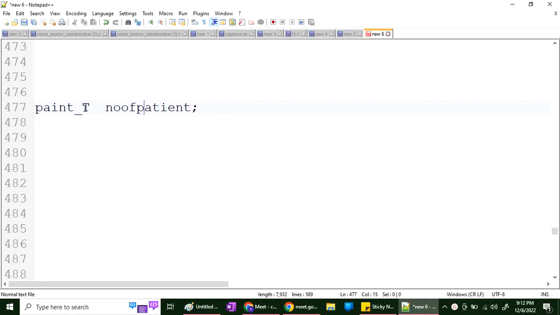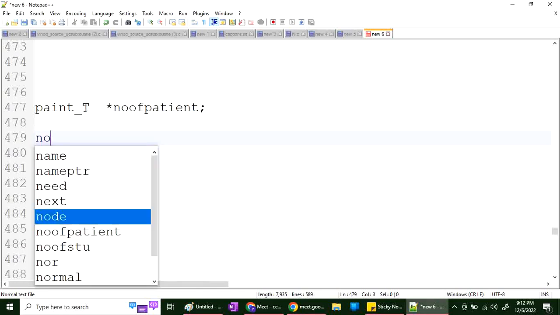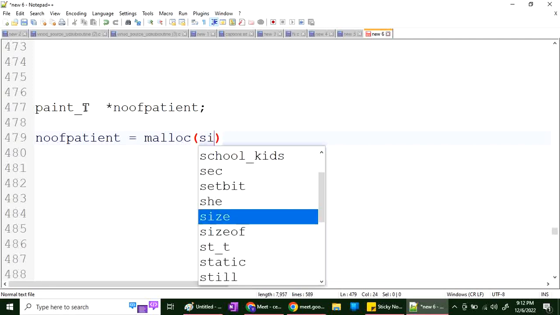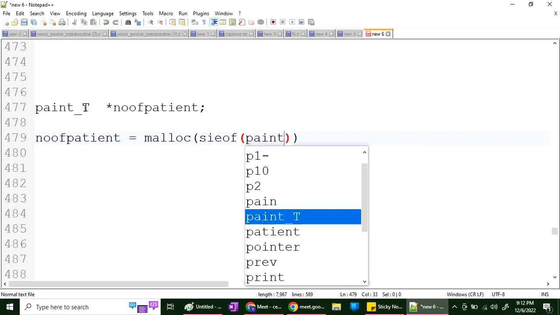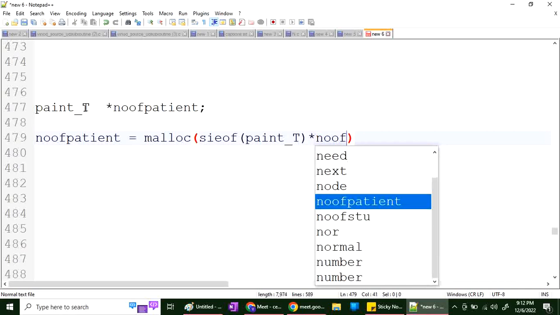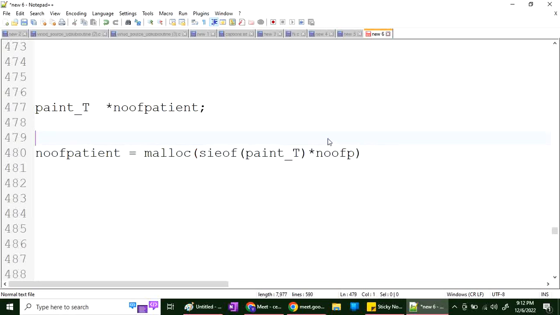So we have another method, and that method is we can make a pointer and use dynamic memory allocation. We can say the number of patients is equal to, you can say malloc, and then whatever size of patient, and then the number of patients. But this number of patients, again, how will we know this?